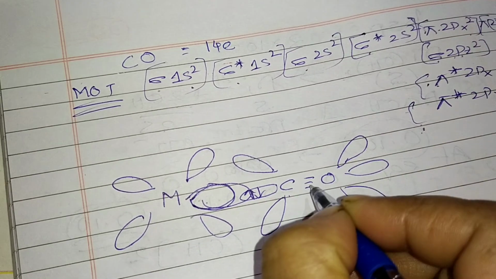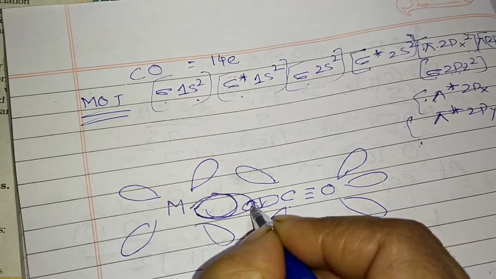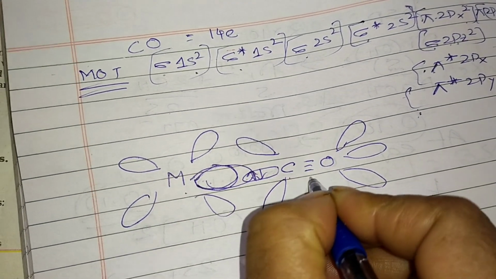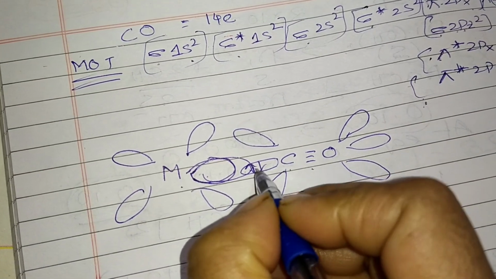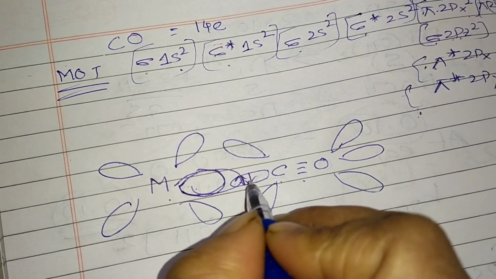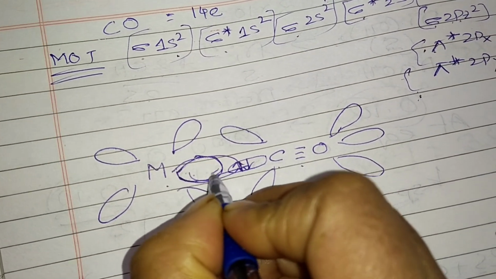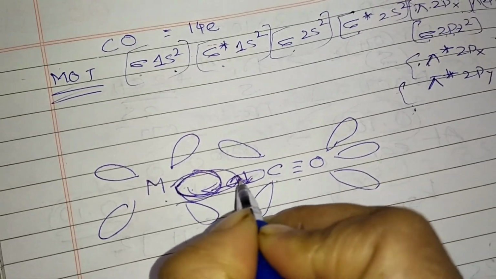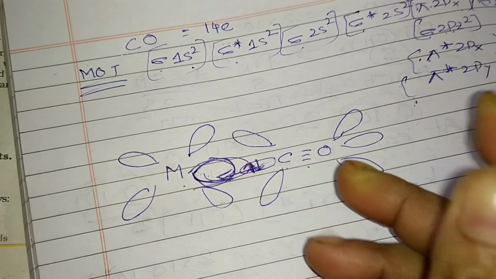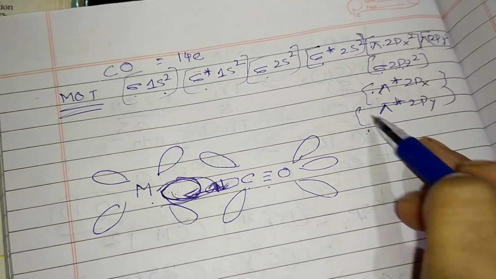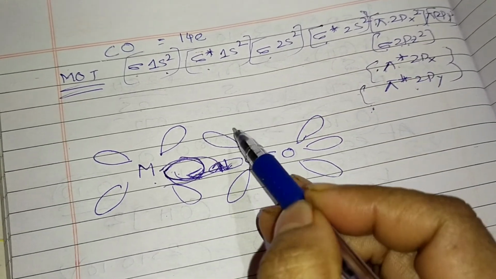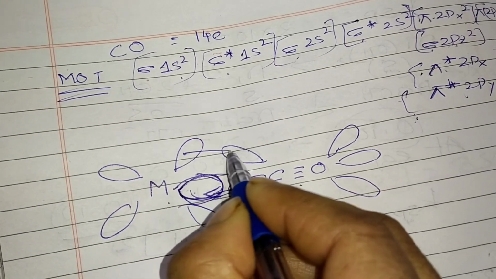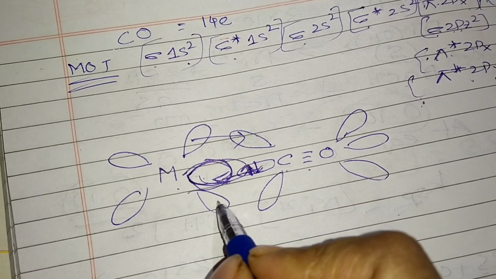One pair of electrons from carbonyl is shifted. How is the sigma bond formed here? The M-C sigma bond, where M means the metal and C means the carbonyl carbon, is formed by the donation of a lone pair of electrons on the carbonyl carbon into a vacant orbital of the metal. This is the vacant orbital, and this lone pair of electrons is donated by carbonyl to the metal. Again, in carbonyl the antibonding orbitals are vacant, so which orbitals form the M-C pi bond between the metal and carbonyl?